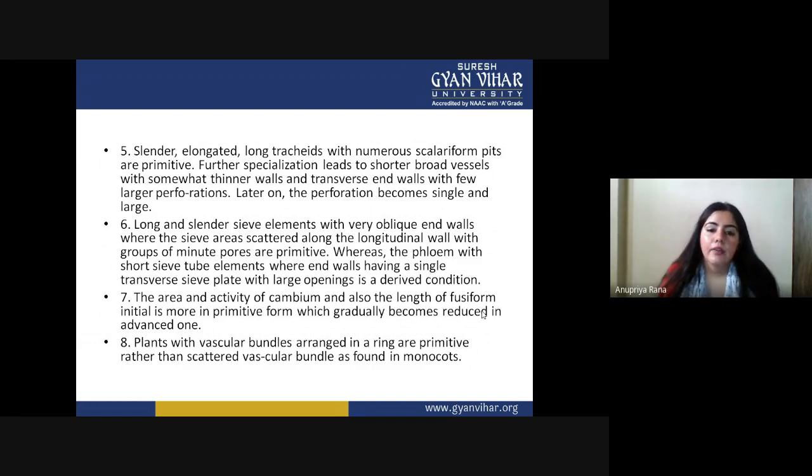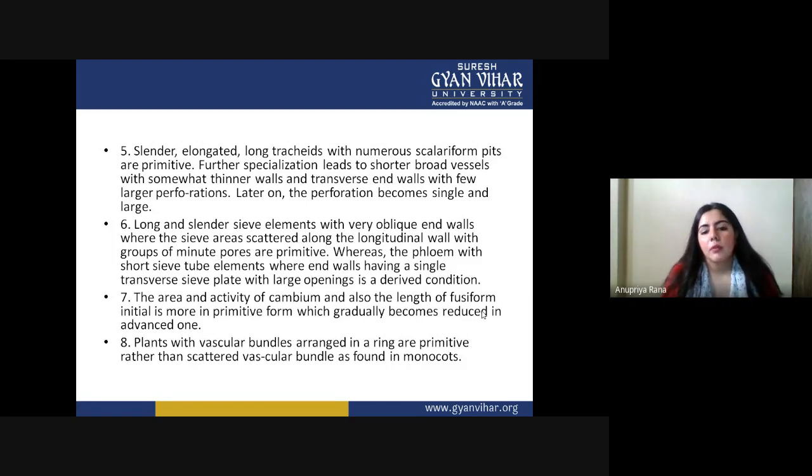The area and activity of cambium, and also the length of the fusiform initials, are important. In the primitive form they are large, and must gradually become reduced in the advanced ones. So we talk about the activity of cambium along with the length of the fusiform initials. That was more in the primitive form, but in today's plants it has been reduced.